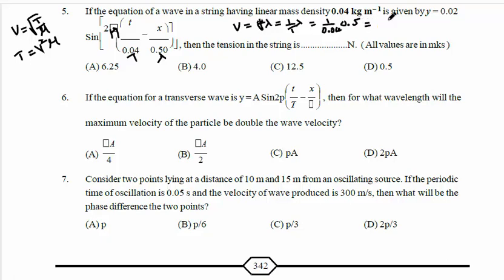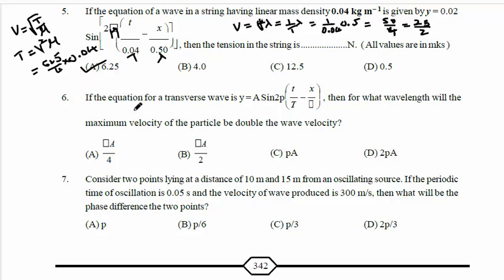When you calculate this, it will be 50 by 4. 50 by 4 means it will be 25 by 2. Substitute here in this tension. This is tension, not a time period. This T is time period, this T is tension. So if you square this, V square means it will be 625 by 4 into mu, which is already known. Mu means 0.04 kg per meter. If you calculate this, you will get 6.25 as the answer. So fifth one, A option.